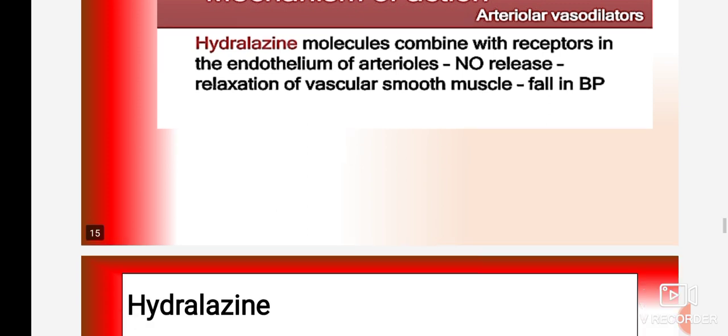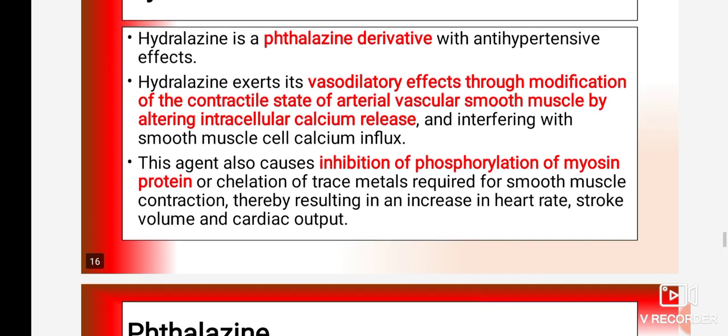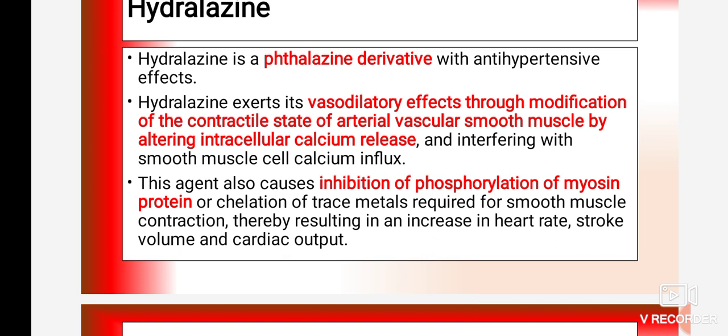in relation to hydralazine. So hydralazine is a phthalazine derivative with antihypertensive effect. Hydralazine exerts its vasodilatory effect through modification of the contractile state of the arterial vascular smooth muscles by altering intracellular calcium release and interfering with smooth muscle cell calcium influx.